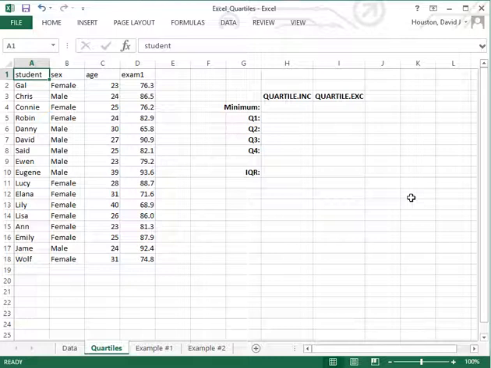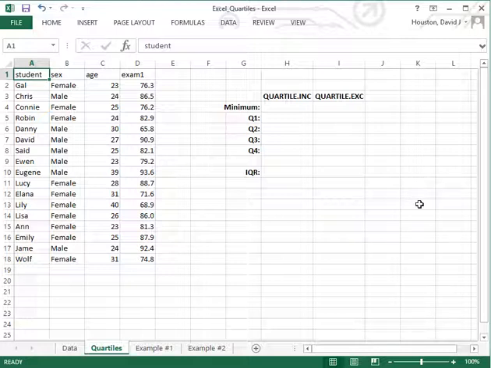The Quartile.INC function generates first, second, third quartile values, also the minimum and maximum values, while the Quartile.EXC function generates only the first, second, and third values. Then to complete the 5-number summary, we would have to use the max and the min functions in Excel to find the minimum and maximum values for that given variable.